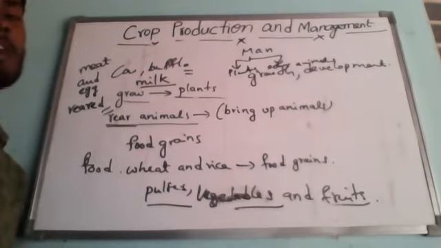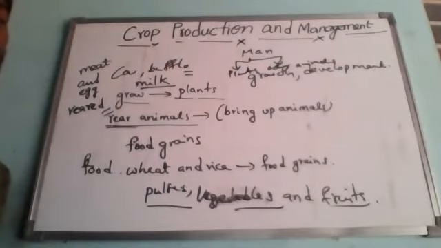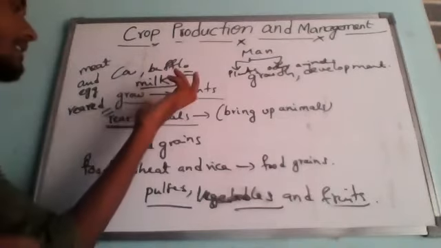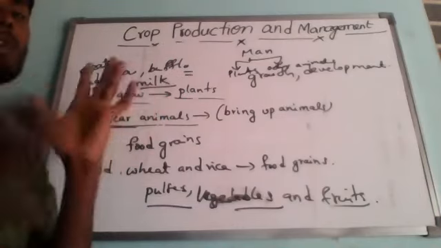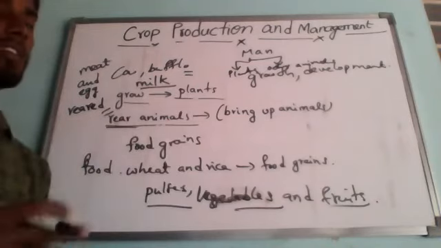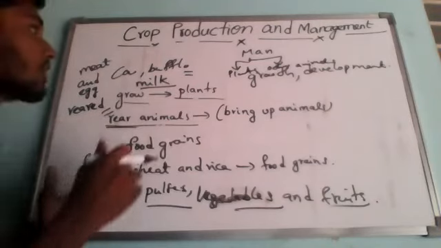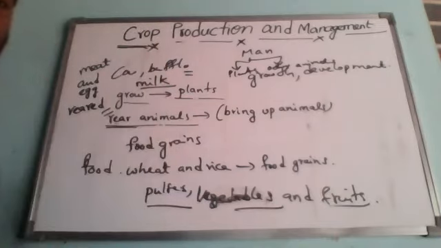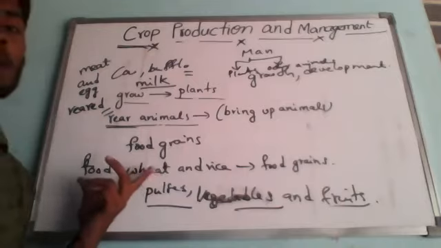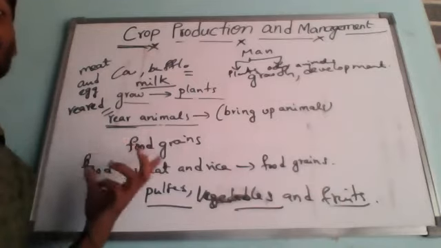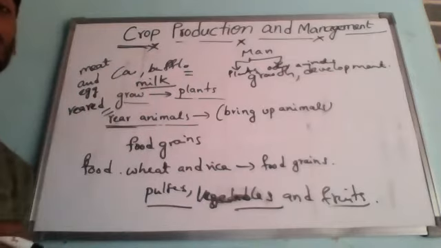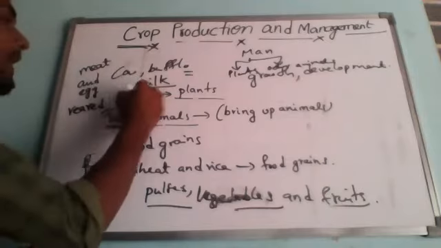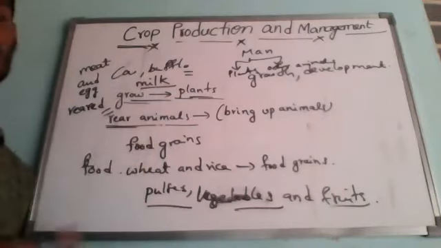Understanding? So in this chapter, we will study the different practices of obtaining food from both plants as well as animals. So before going into further discussion, we should know the meaning of the word crop. Understanding what is a crop. So in this chapter, what will we study? We will study the different kinds of methods or processes of obtaining food from both plants as well as animals.